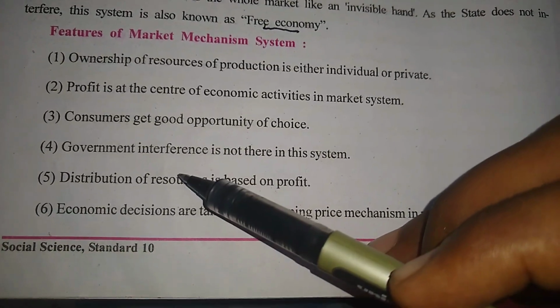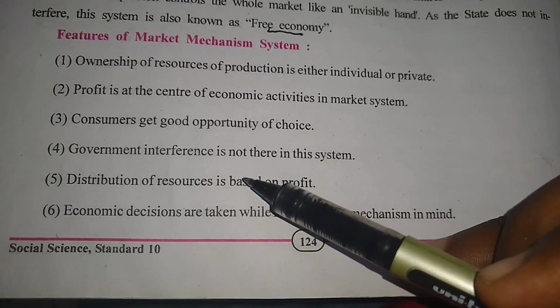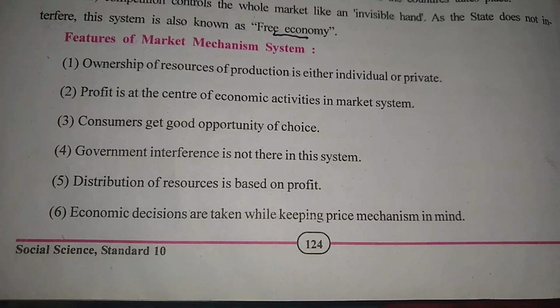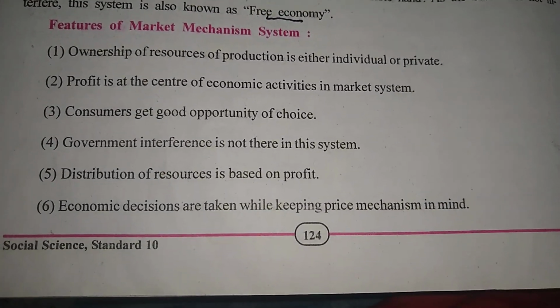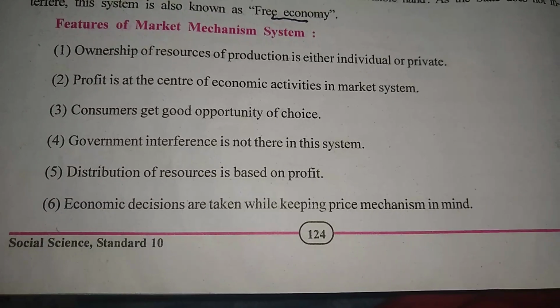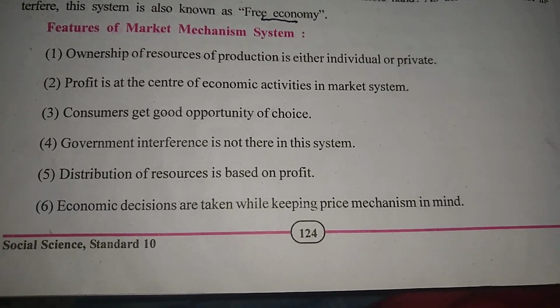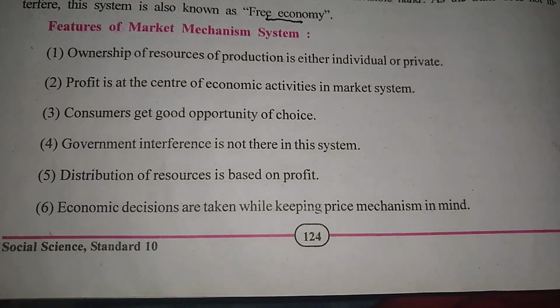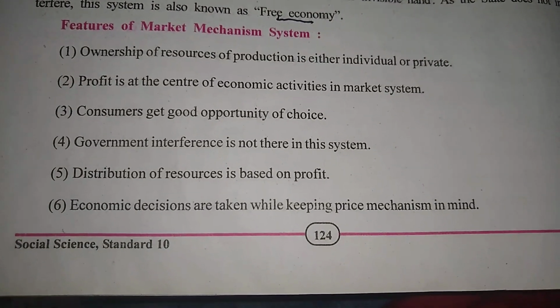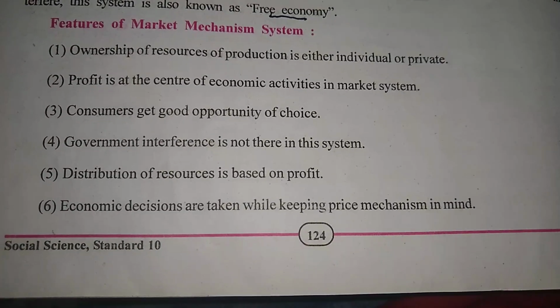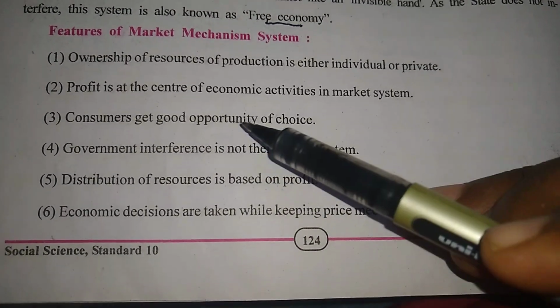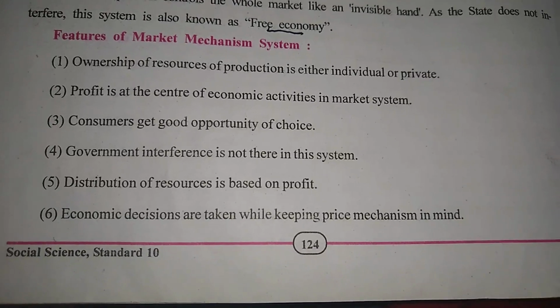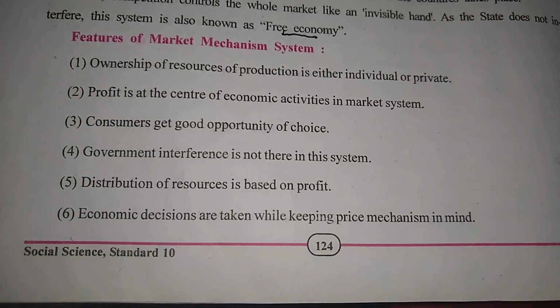Next, government interference is not there in this system. Government is not able to interfere in this system. And that is why here the merchants, the people who sell the products, can go for any price. So government does not interfere. Government will not stop you: why are you selling at a high price? Why are you selling these products? No.